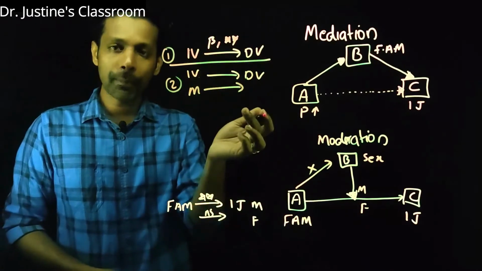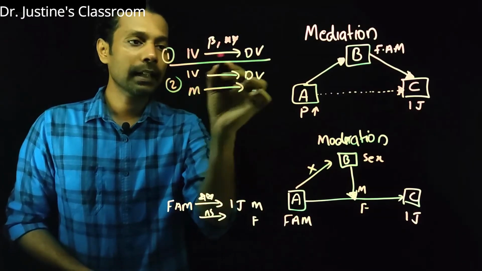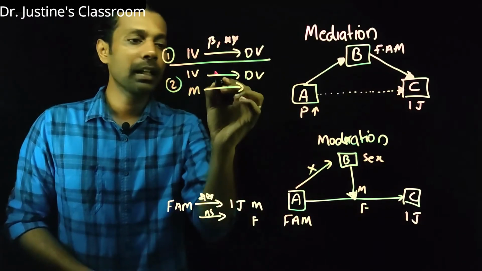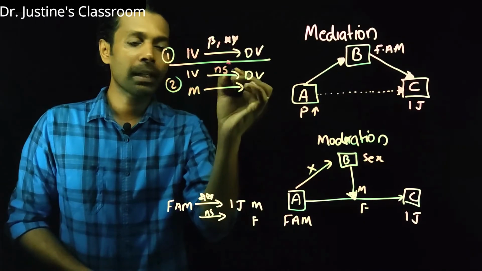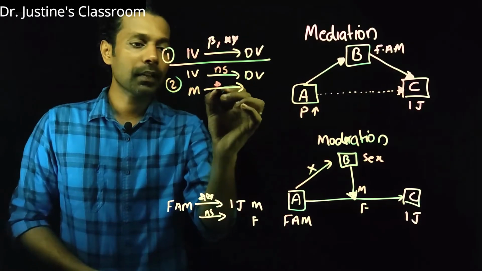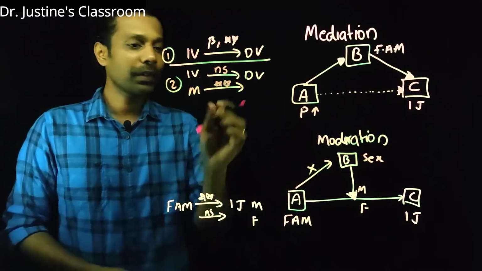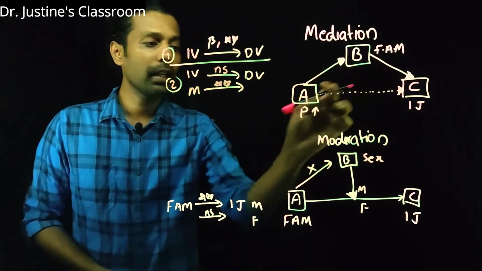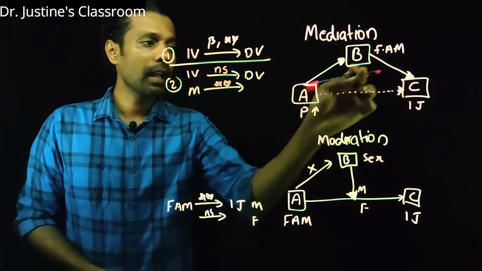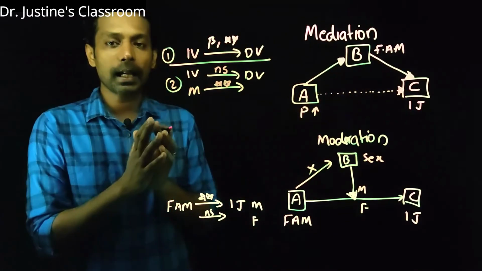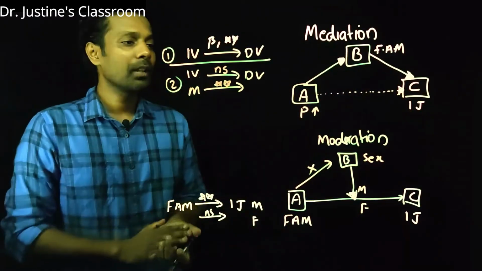So what should happen is, ideally, this connection area which was significant has to become non-significant, and this has to become significant. Now I will say that when this variable is included, this will lose its significance and this becomes significant. This is a classic condition of a mediation analysis.